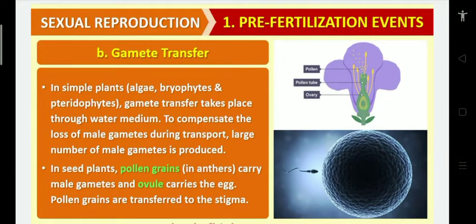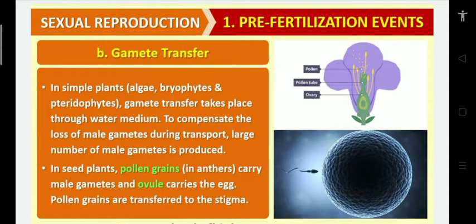In simple plants, algae, bryophytes and pteridophytes, gamete transfer takes place through the water medium. Water is the compulsory agent to transfer the male gametes in algae, bryophytes and pteridophytes, because here the male gametes are motile, but the female gametes are not motile, they are stationary.